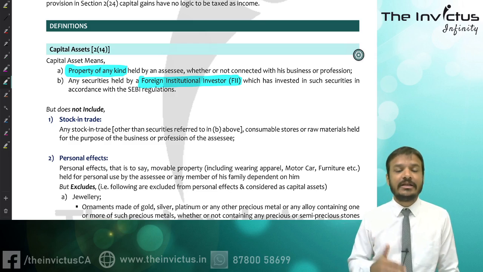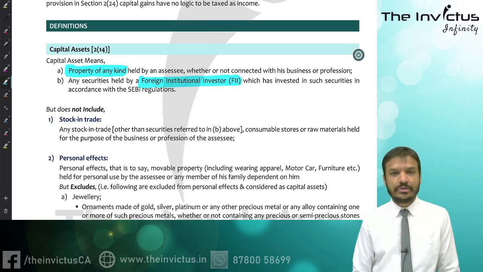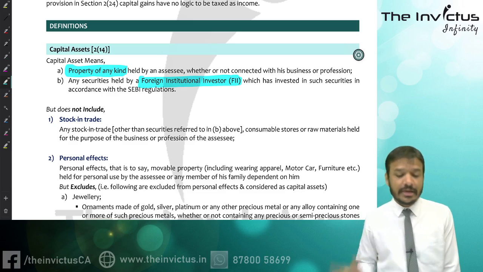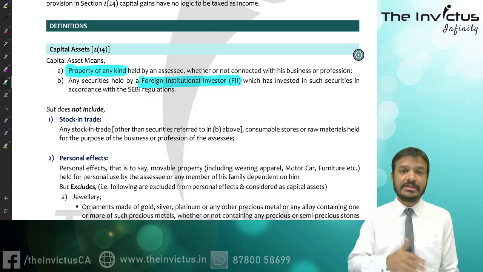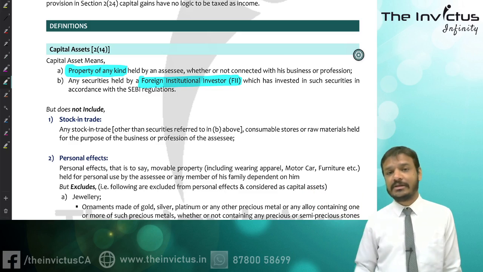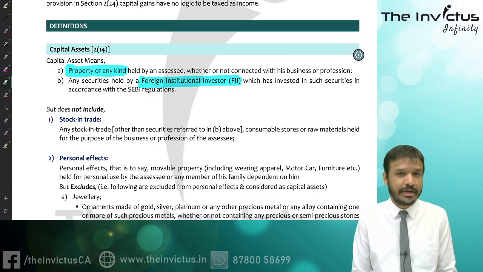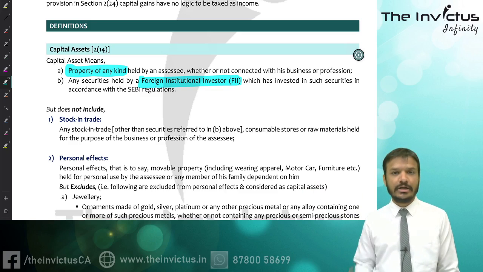So what happened? FIIs are considering this as a capital asset. However, the ITO, that is the income tax officer or assessing officer, is treating it as business income. If they are treating it as business income, then they cannot claim exemption under section 10 clause 38, right? Earlier it was exempt.